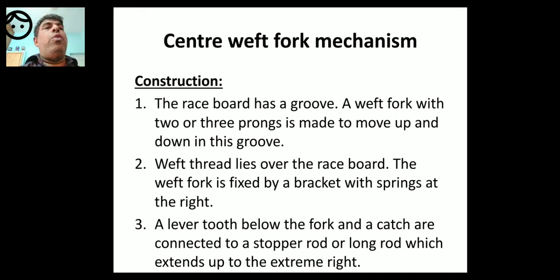A weft fork with 2 or 3 prongs is made to move up and down in the groove. So dear students, you might have understood by now what I have told you in the picture. It is written here, the same thing. The race board has a groove cut. Groove cut is the groove here. The race board A has a groove cut B.